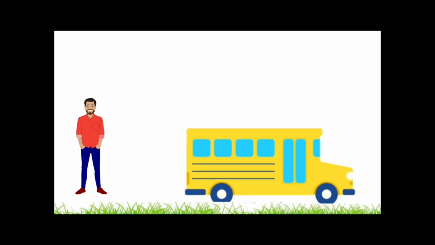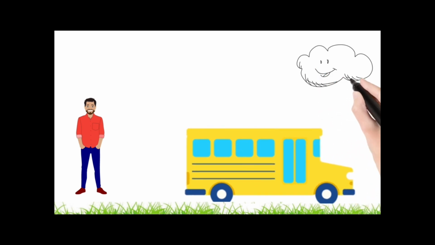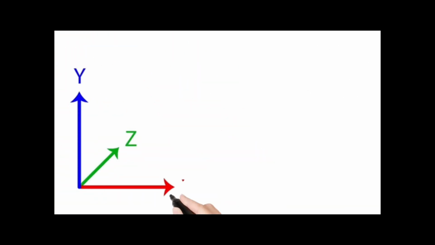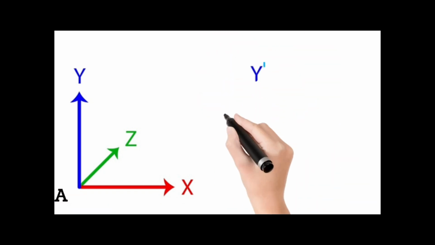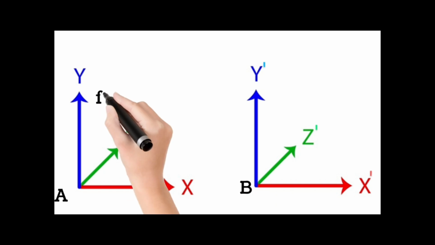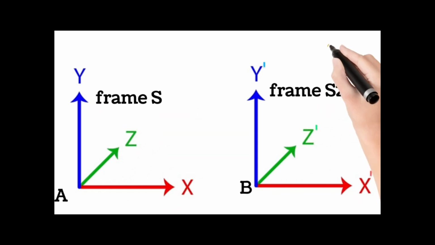So this man and the person in the bus are looking at the sky and find a cloud. We take this cloud as a coordinate. We are taking the man standing on the land as A and the man standing in the bus as B. A is in frame S1 and B is in frame S2. That means it's in the bus. And we are taking the orange dot as the cloud.